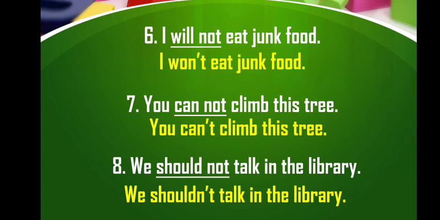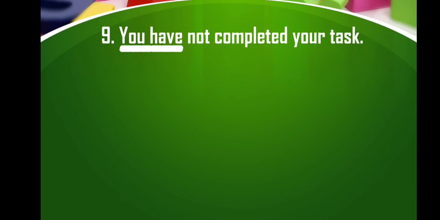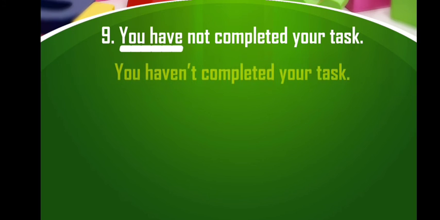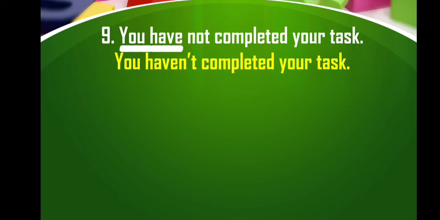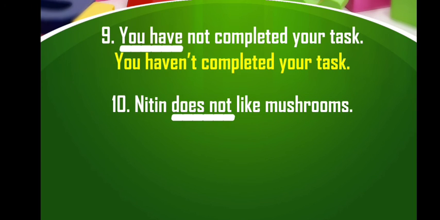S-H-O-U-L-D-N apostrophe T. The next sentence is you have not completed your task, and the words given are have not. So the short form of have not is haven't: you haven't completed your task. Next one is Nitin does not like mushroom, and the underlined words are does not.